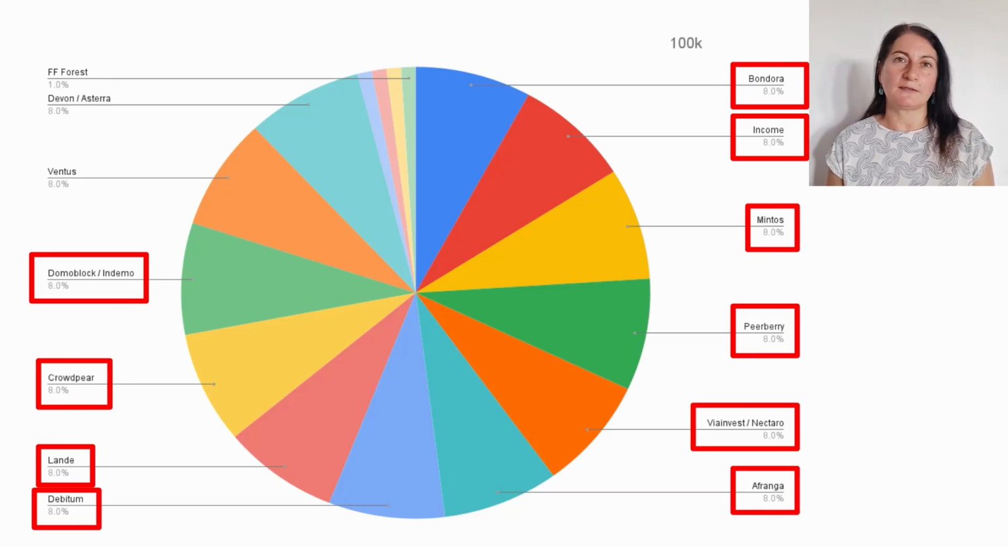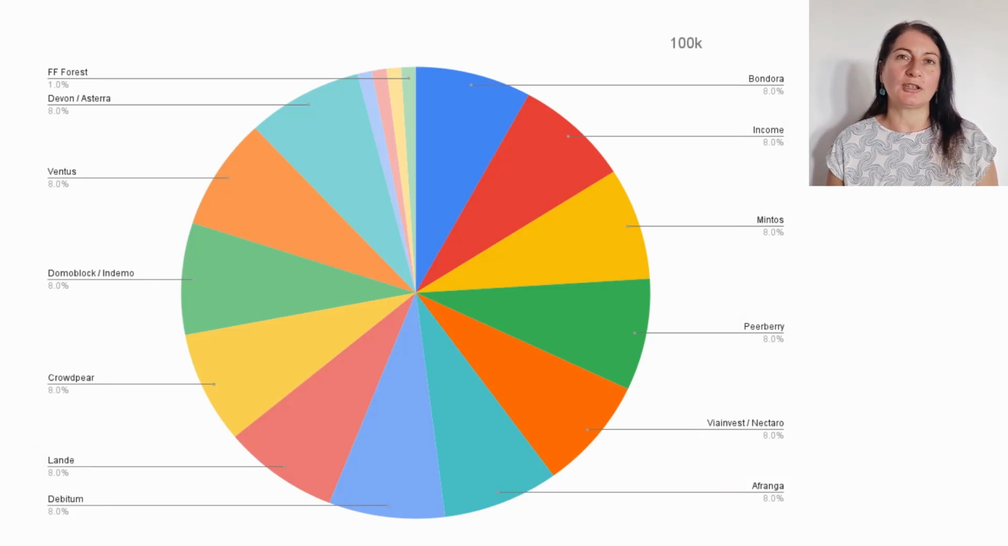I would invest 8% in each of the platforms I previously had in other portfolios. I would add Ventus with another 8%, and with another 8%, a real estate investment platform. I would choose Devon or Astera. I would then allocate the 4% that remains and invest 1% in 4 different platforms. In this case, I would choose Loange, Hive 5, Maclair, and FF Forest.